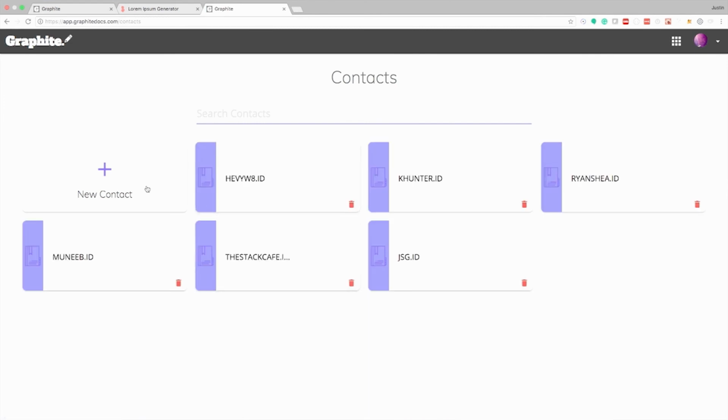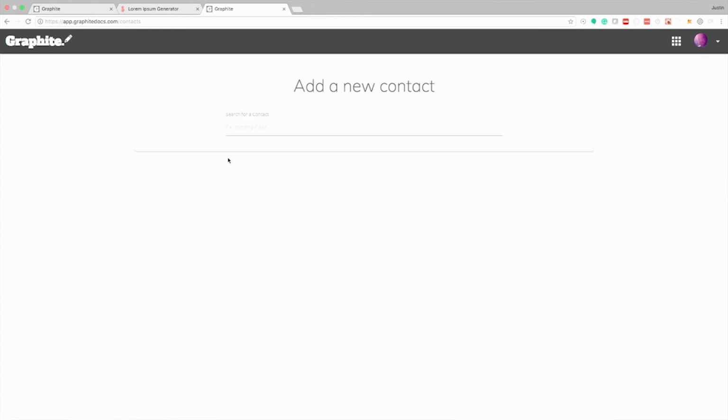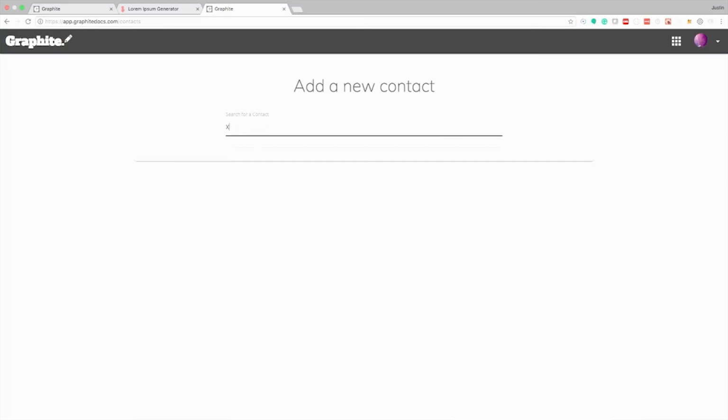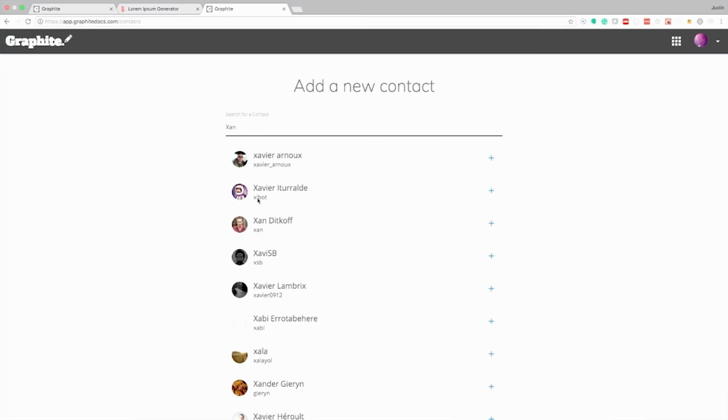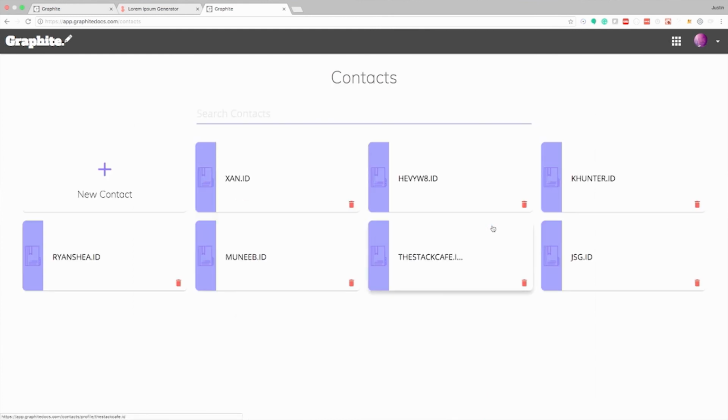I think I'm going to go ahead and add a new contact, though. And as I search here, this search is going to key off of Blockstack ID, name, and other profile information tied to names registered on Blockstack. So let's just go ahead and look for Zan. And there he is. So I'm going to add Zan as a contact. And now he's in my list of contacts.